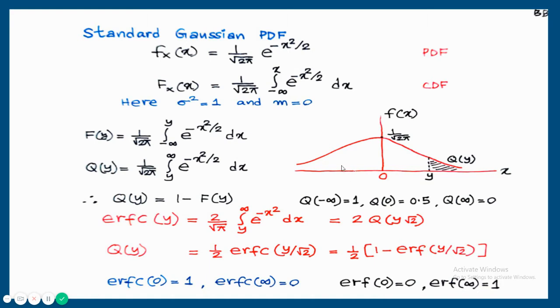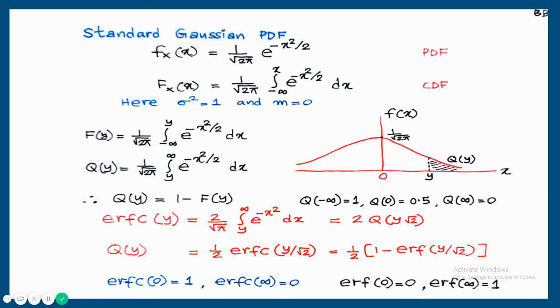The relationship between error function and complementary error function is: ERFC of x is 1 minus ERF of x. Complementary error function of 0 is equal to 1. Complementary error function of infinity is equal to 0. Error function of 0 is equal to 0, and error function of infinity is equal to 1.